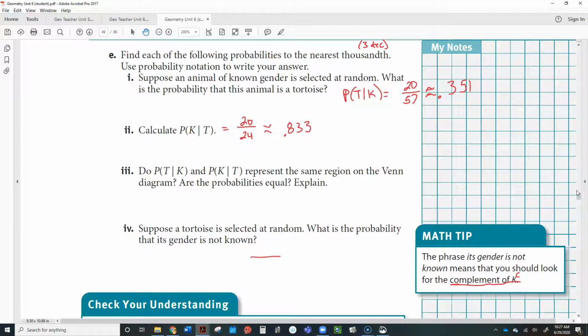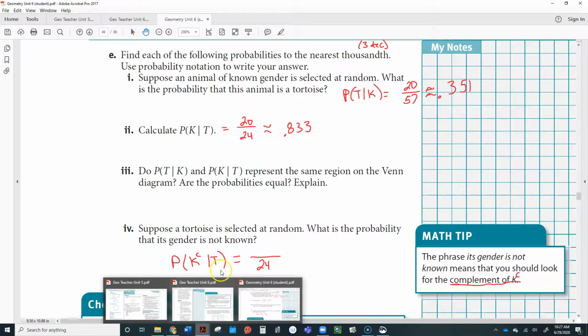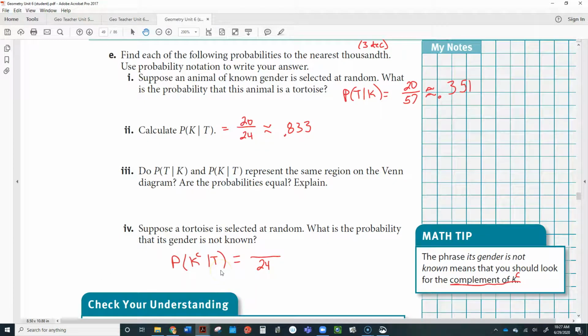That tells me that I'm picking from the sample space of tortoises, that's 24. So I'm saying, given that it's a tortoise, what is the probability? This is the desired event, that its gender is not known. So this is not K. The ones that are not known, given that it's a tortoise, I believe is 4.